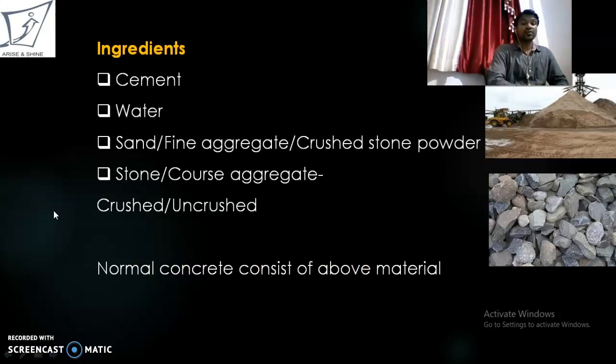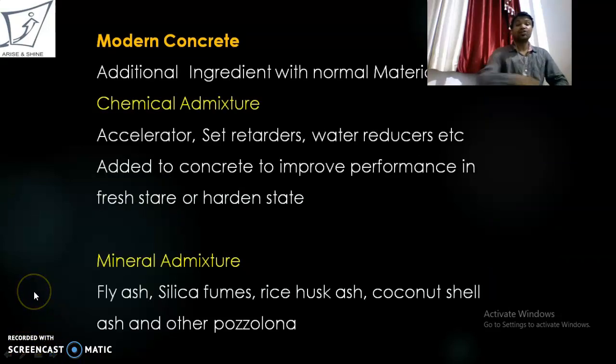Ingredients of concrete. It consists of cement, water, sand, that is fine aggregate or crushed stone powder, then coarse aggregate, which consists of crushed or uncrushed stone. Normal concrete consists of the above materials. In addition to normal concrete, there is also modern concrete. Modern concrete consists of some additional ingredients, which are chemical admixtures and mineral admixtures.